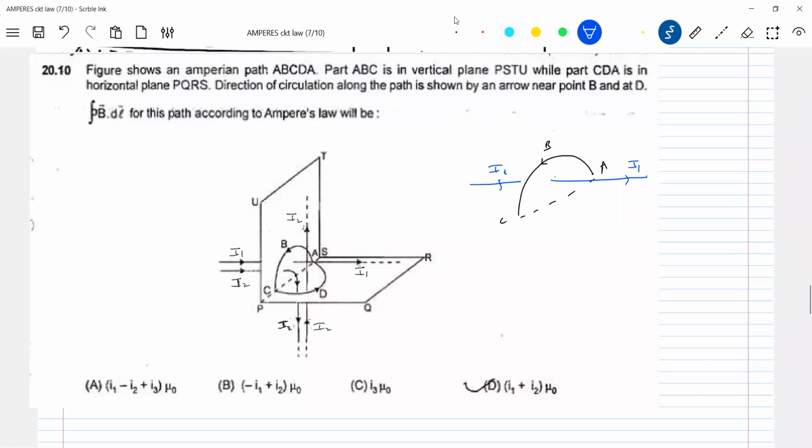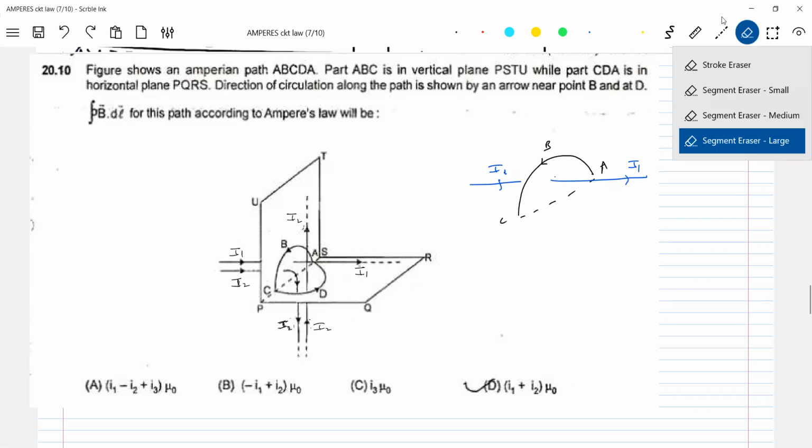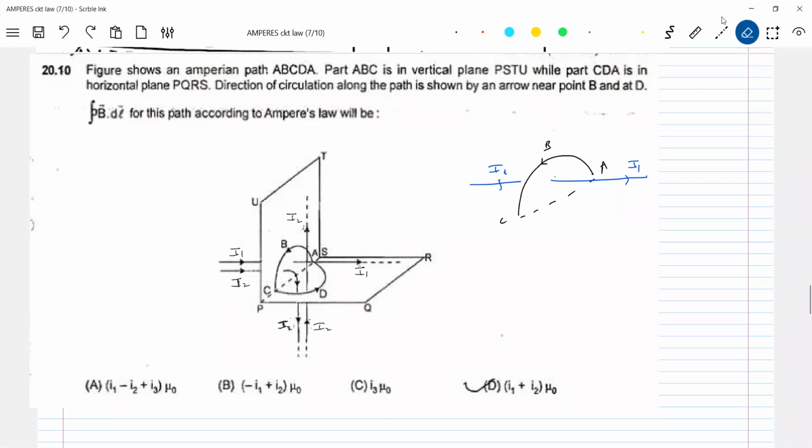What about the other? This I1. The other wire we will assume like this. This is I2. This much is there, no?